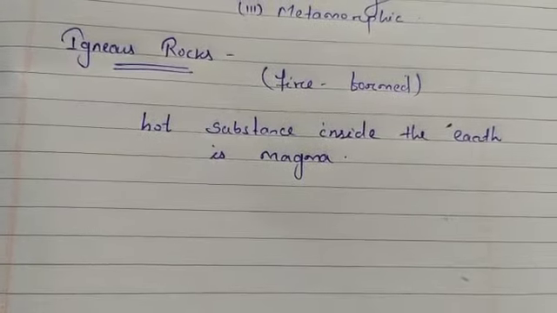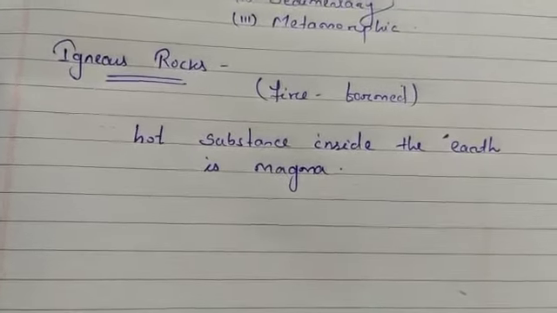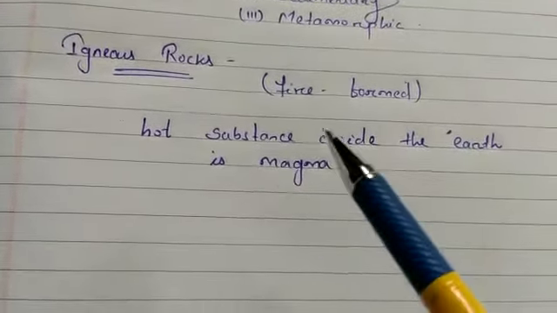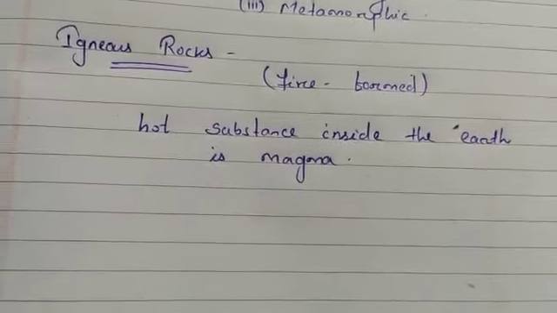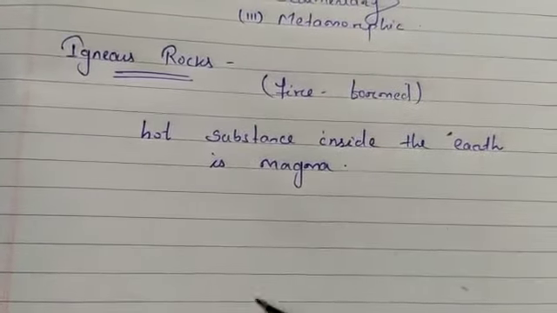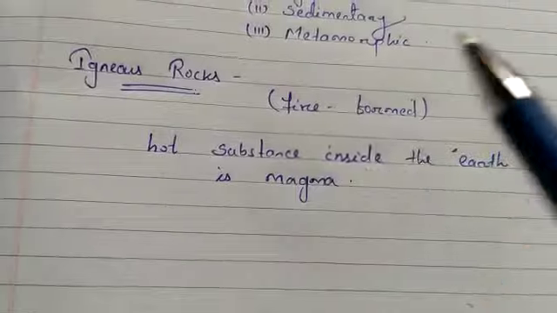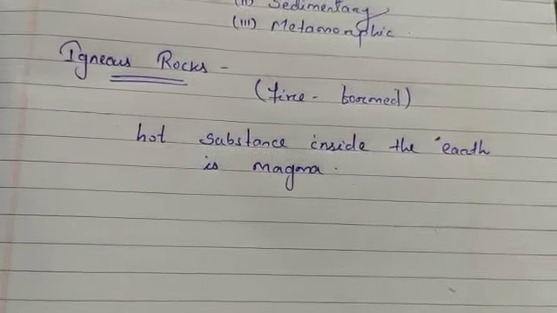That means it takes the shape of a solid form and forms a rock. Since these rocks are formed from the hot, fiery magma, they are called igneous rock.